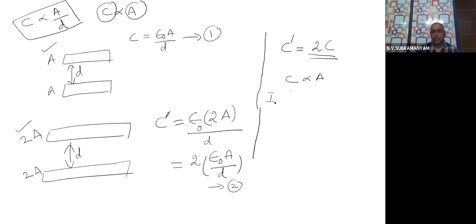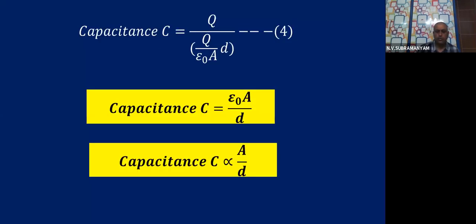So if the area of the plate is doubled, capacitance is also doubled. Okay, clear? I suppose you understood the meaning of what I have told you.